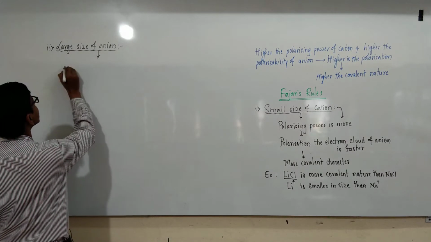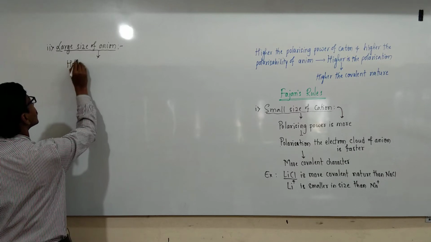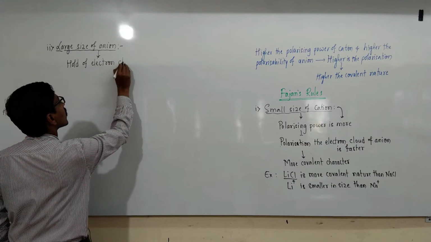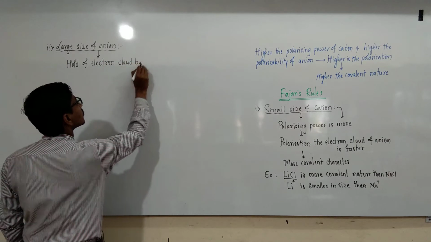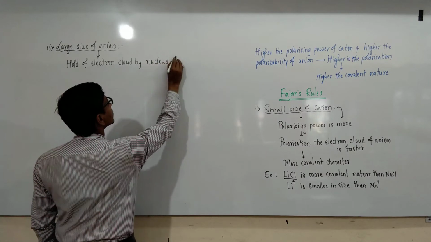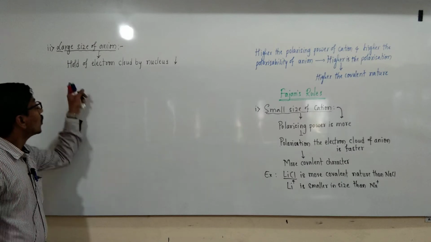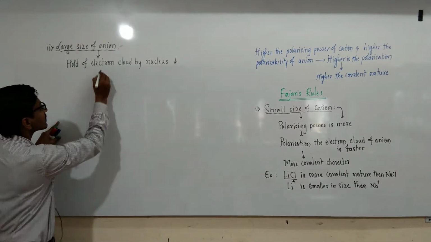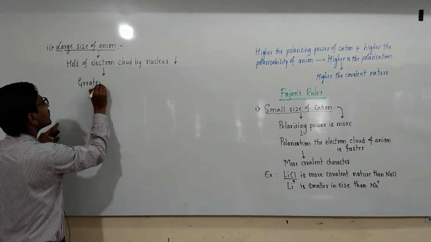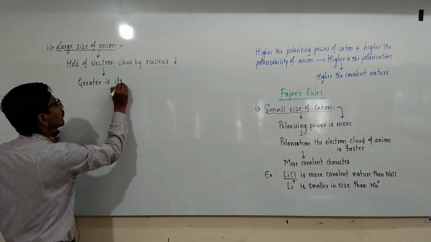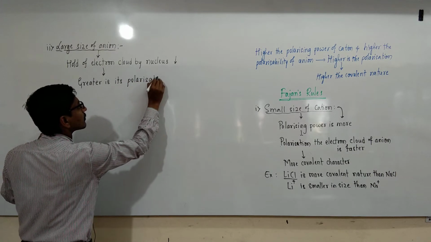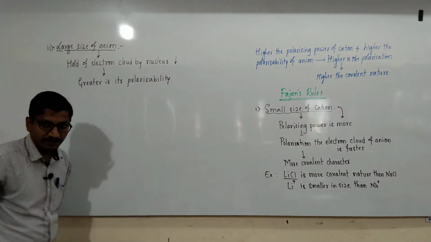The hold of electron cloud by the nucleus decreases, hence the greater is its polarizability.